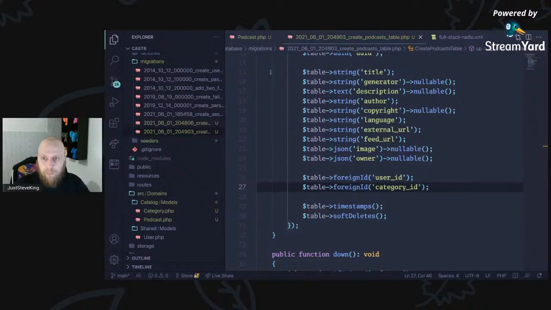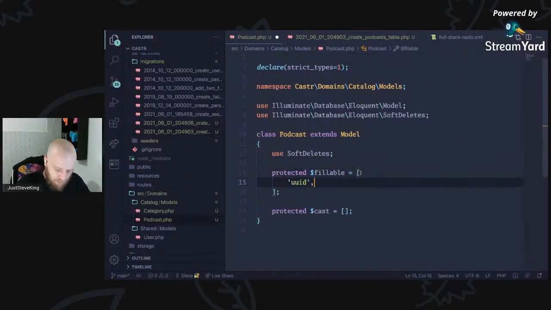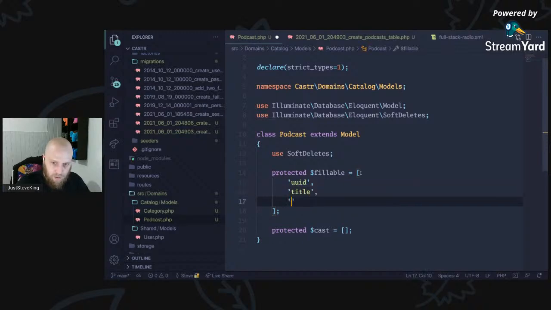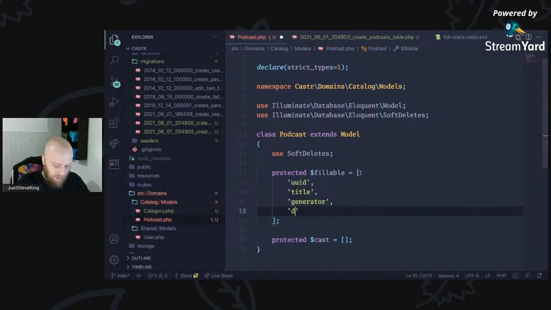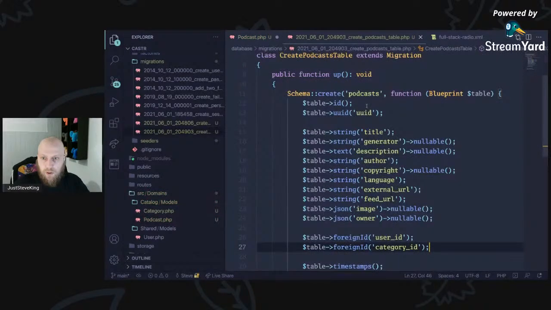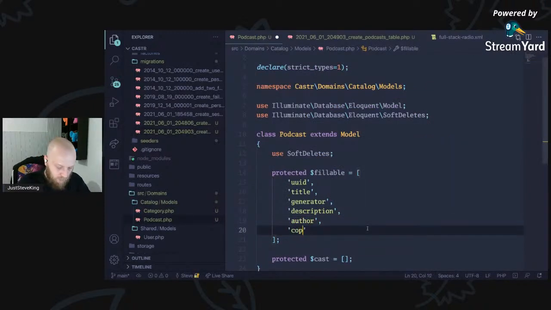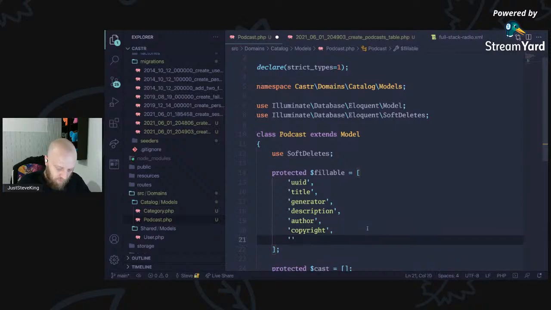Which means now we can come back here and start adding our fillables. So we know we've got a UUID. We know we have a title. We have a generator. We have a description. What else do we have? UUID, title, generator, description, author, copyright, language. So author, copyright, language, external URL.